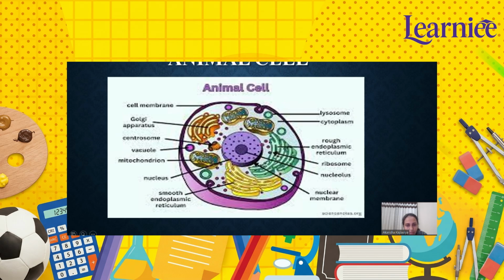So this is the endoplasmic reticulum. There are two types of endoplasmic reticulum: one is rough and the other is smooth. Rough endoplasmic reticulum has ribosomes on its surface and it helps in making and transporting protein. Whereas smooth endoplasmic reticulum does not have ribosomes, and it helps in fat synthesis, detoxification, and calcium storage.